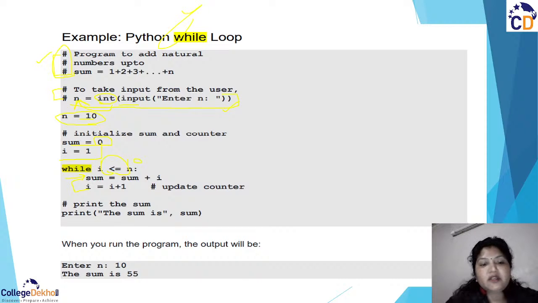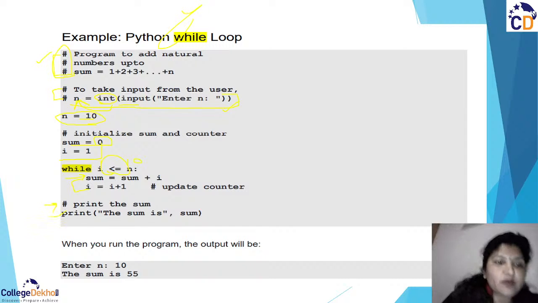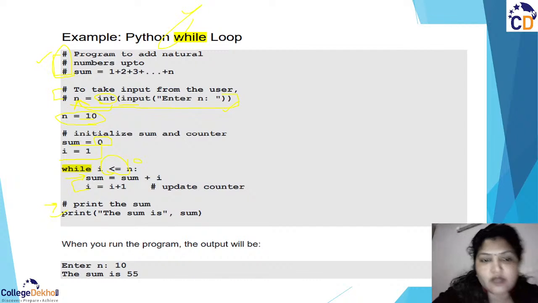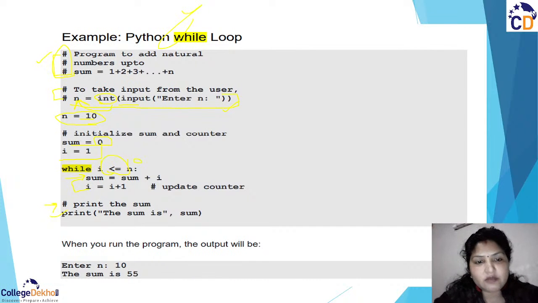Then we are just printing the sum. Now this next statement is coming out of the loop, because it is not using any indentation, and you have already calculated the sum of all the natural numbers. Now the next thing is you are printing the summation, you are printing the total, right?